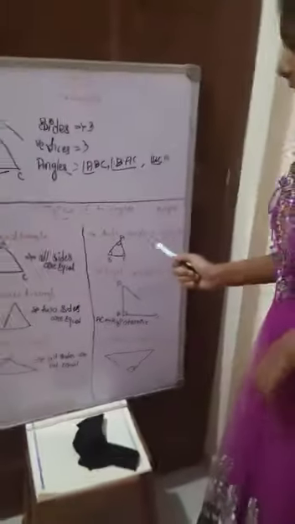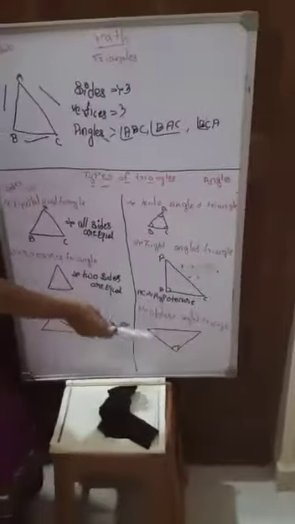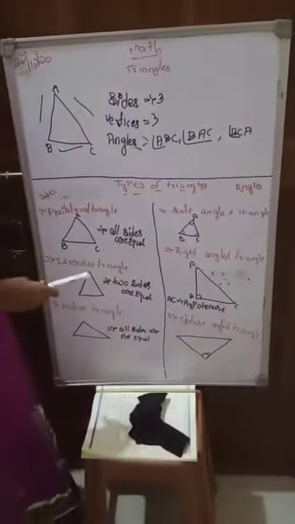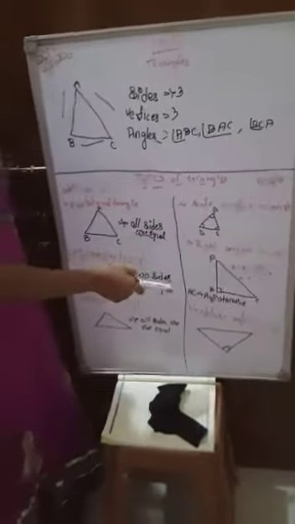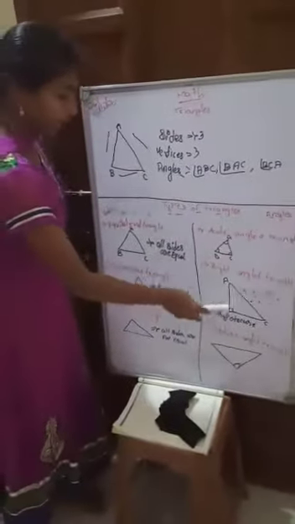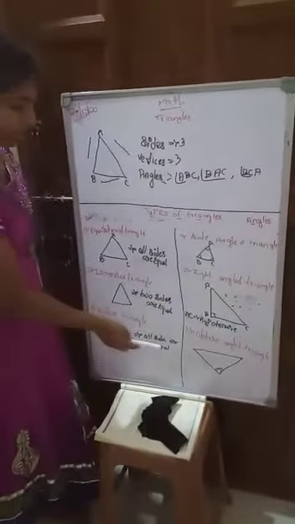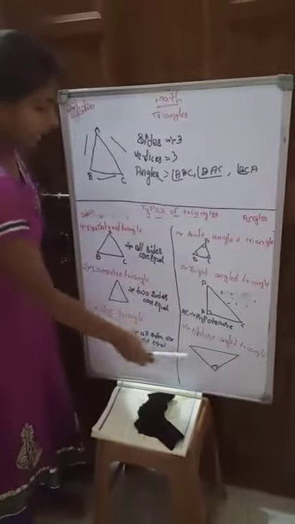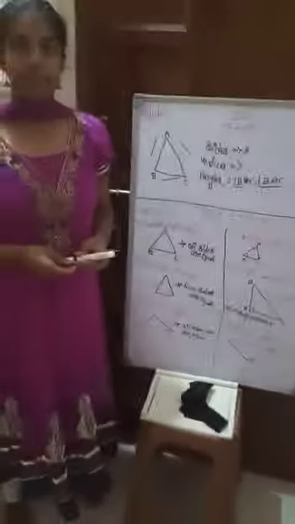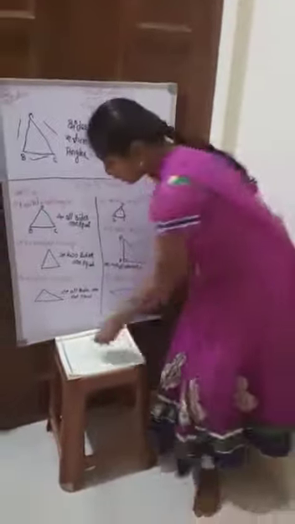And in angles we have the acute angle triangle, right angle triangle and obtuse angle triangle. In an acute angle triangle, all angles must be acute. In a right angle triangle, one angle must be a right angle, and the side opposite to the right angle is known as the hypotenuse. In an obtuse angle triangle, one angle should be an obtuse angle. So now let's study some important statements on triangles.